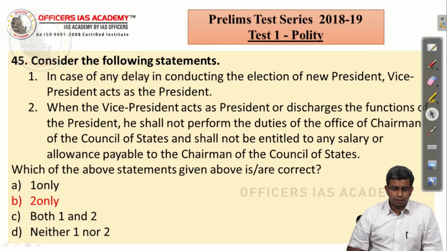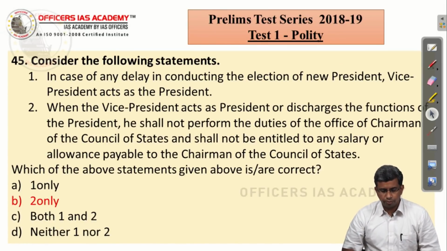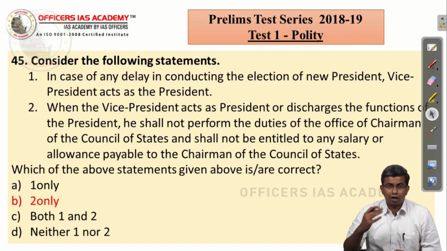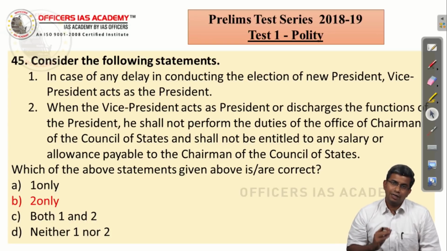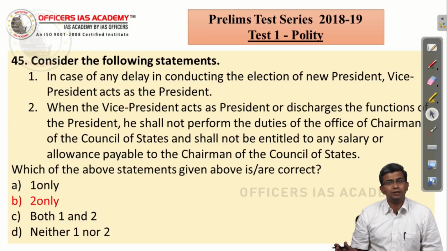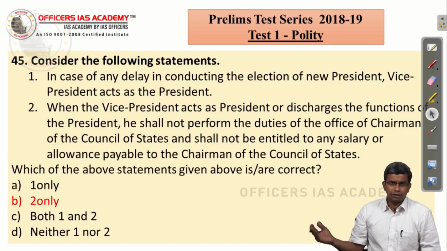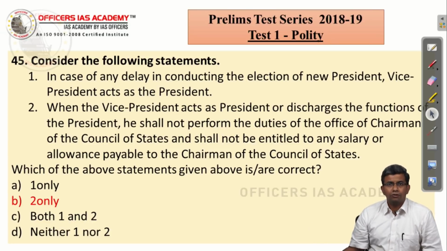Consider the following statements. In case of any delay in conducting the election of new president, Vice President acts as the president. No, Vice President acts as the president in the case of removal, resignation, death, or otherwise the president is removed from his office. Only then he acts as the president. If there is a delay in conducting the election to the office of president, then the existing president will continue till his successor enters his office. The same is the case with the Vice President also. So the first statement is not correct.